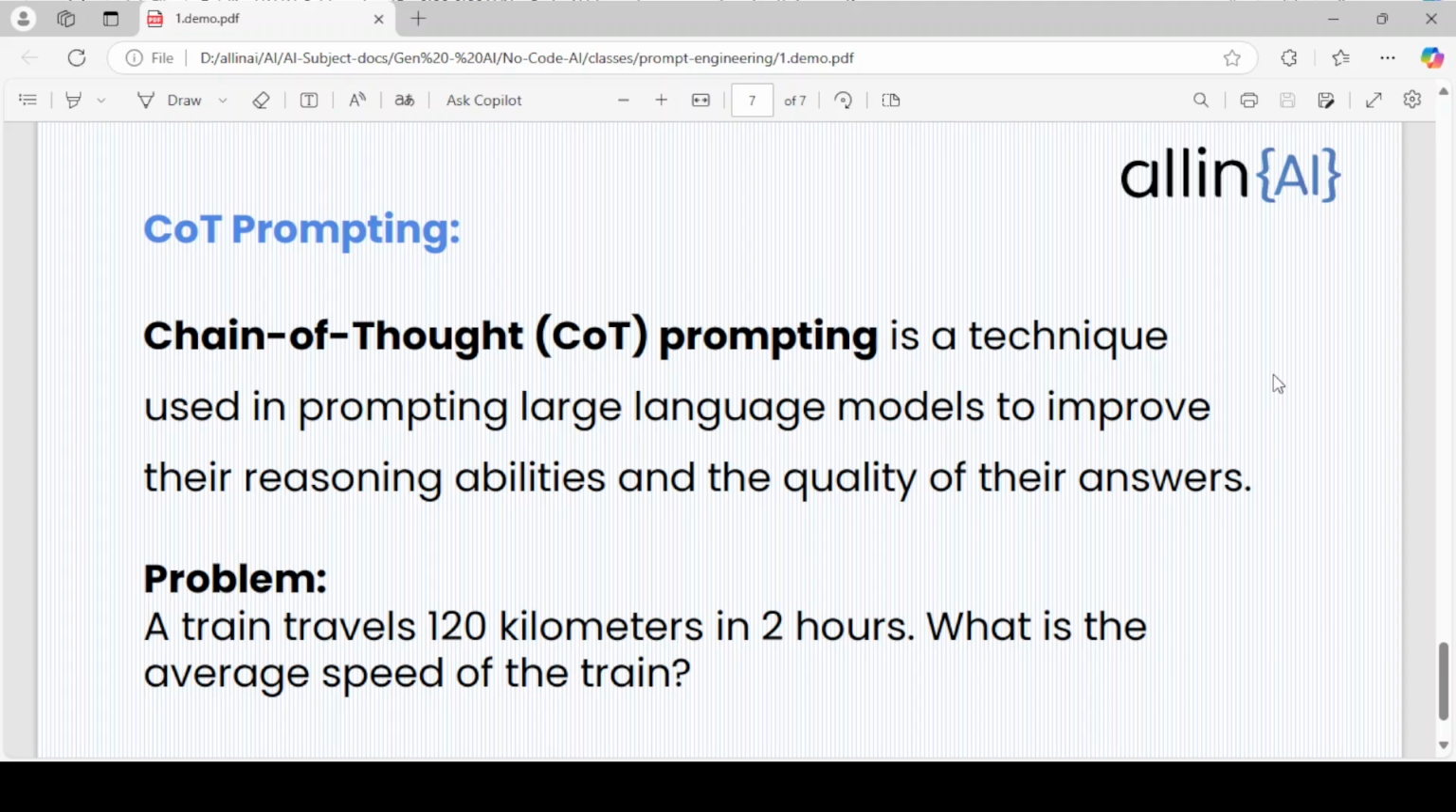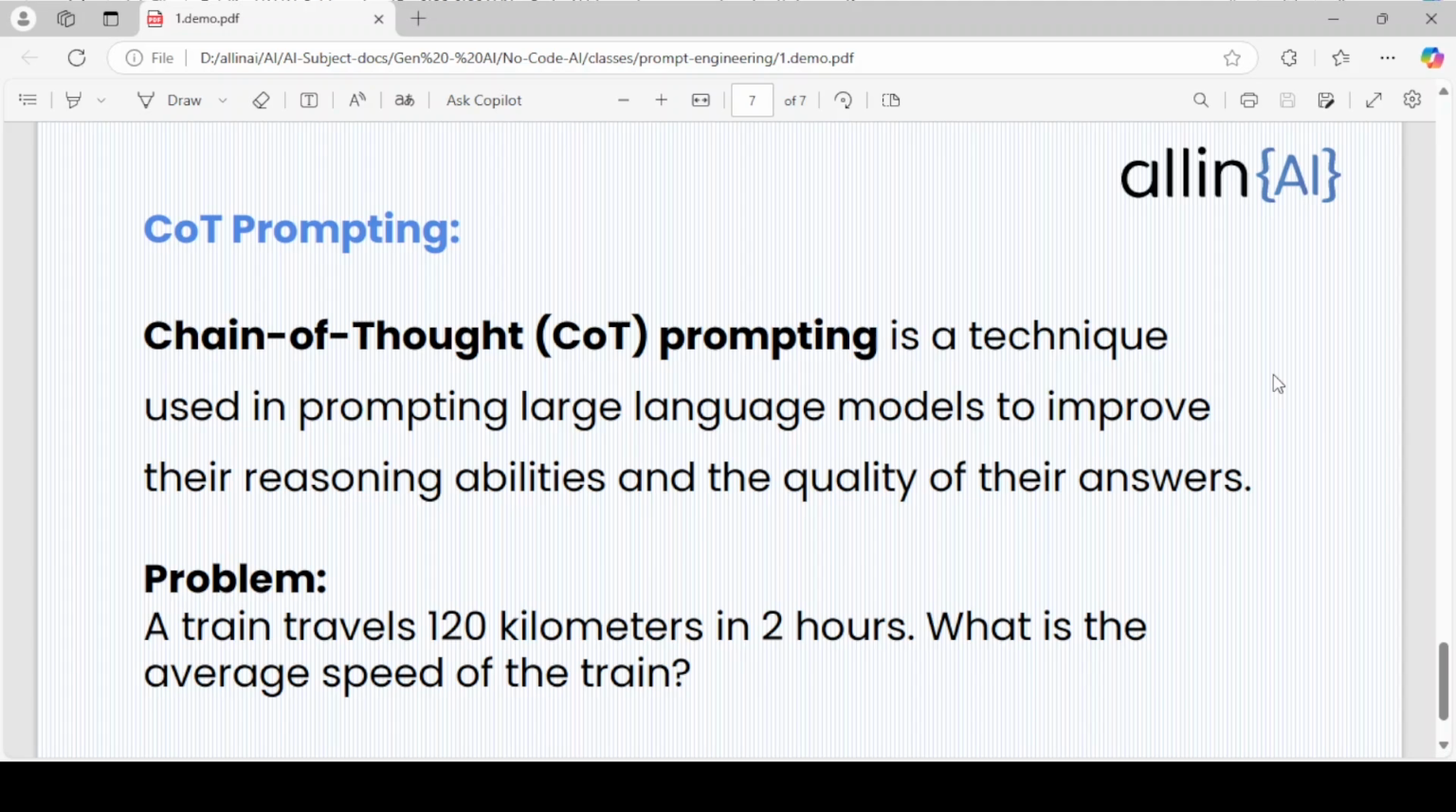By using step-by-step reasoning, instead of directly providing an answer to a complex question, the model is prompted to think through the problem in a step-by-step manner. This mirrors human reasoning, where we break down a task into smaller, more manageable steps.